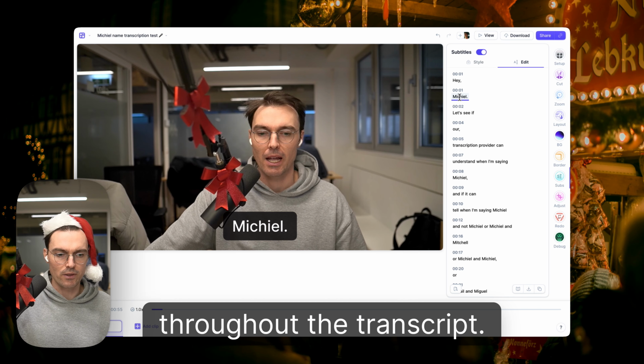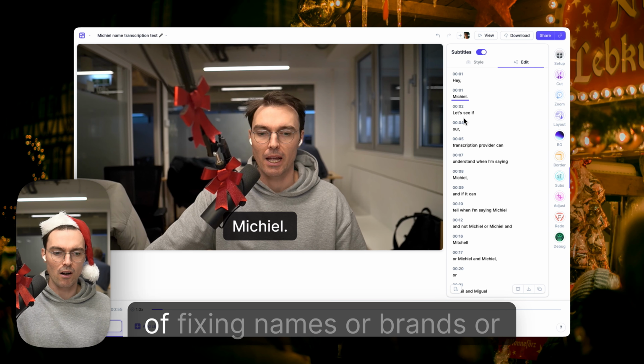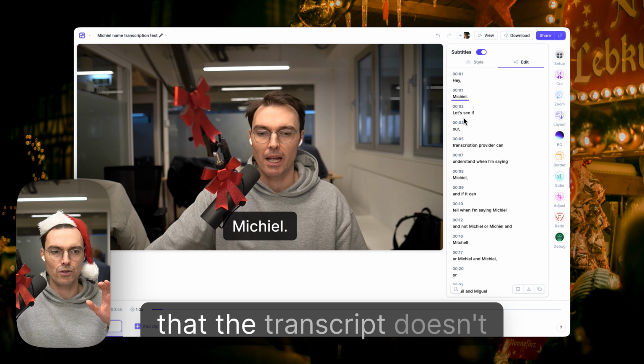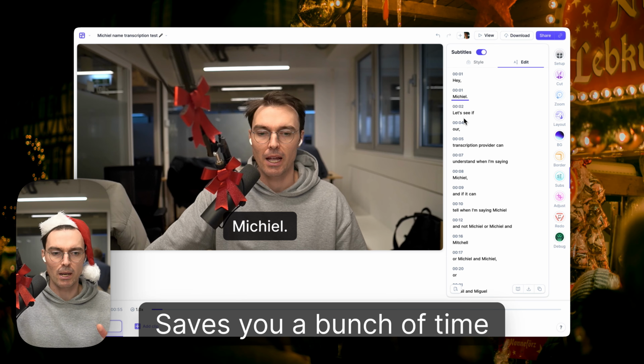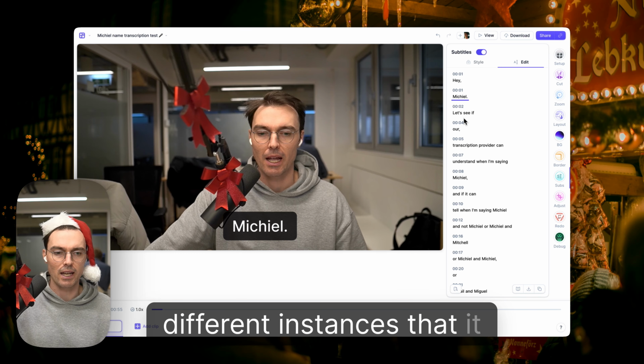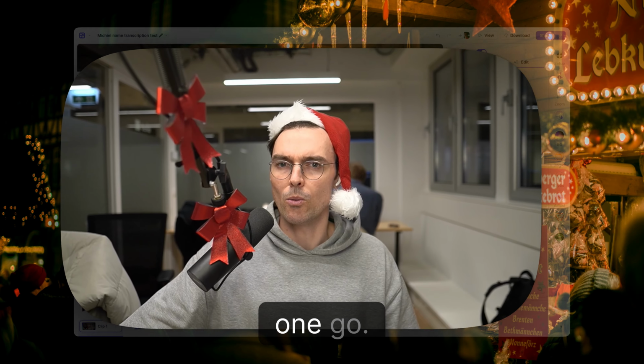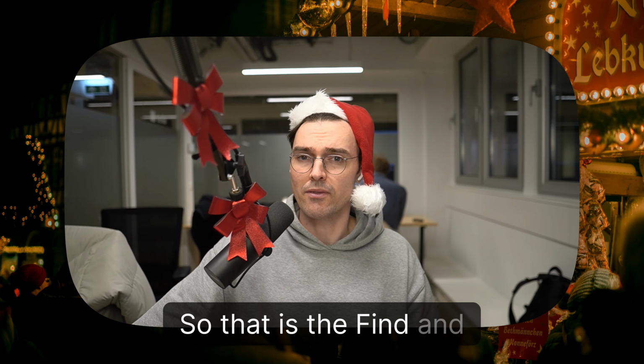name throughout the transcript. This is a really handy way of fixing names or brands or specific terms that the transcript doesn't get right and you need to correct. It saves you a bunch of time having to go and find all the different instances that it might show up, and you can fix it in one go. So that is the Find and Replace tool.